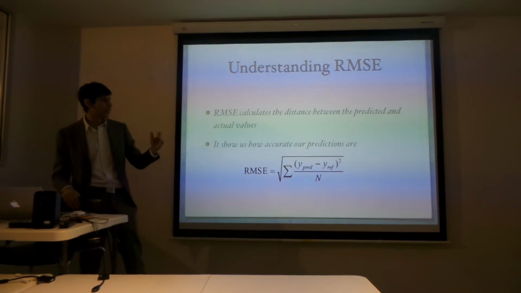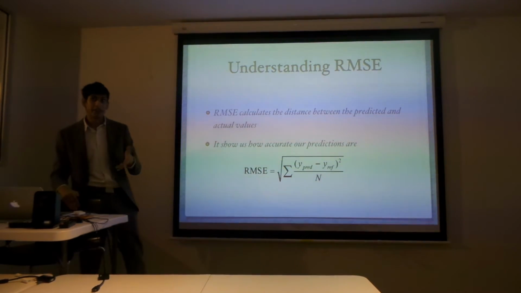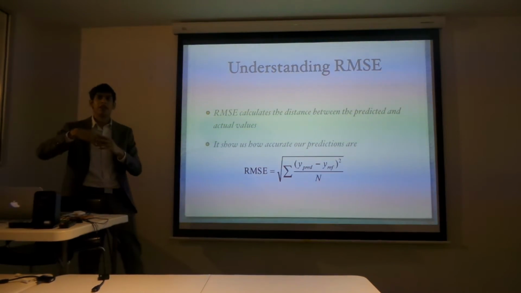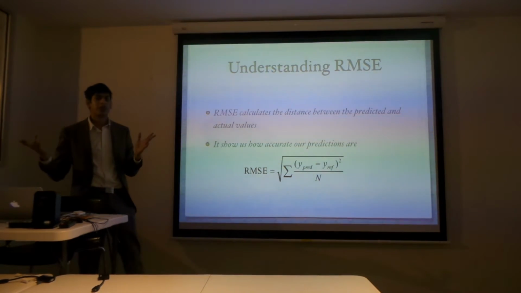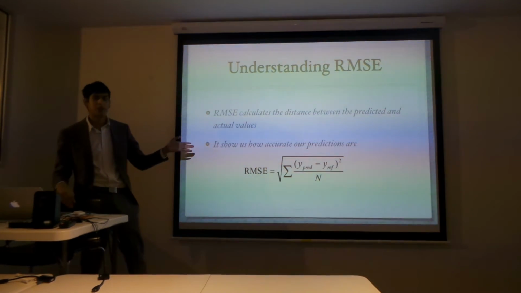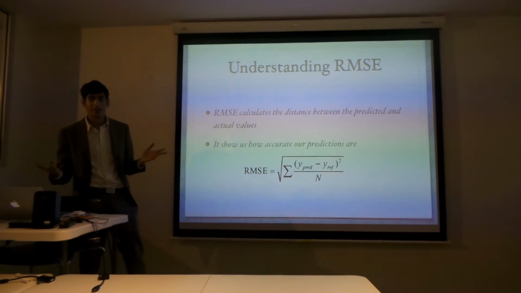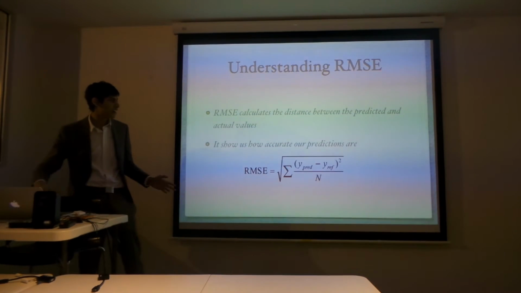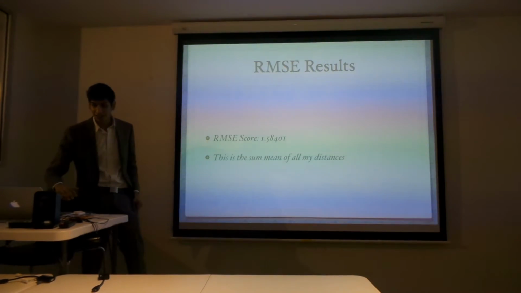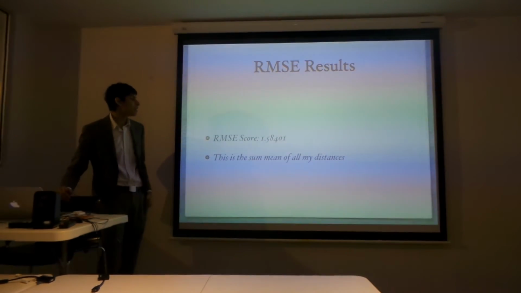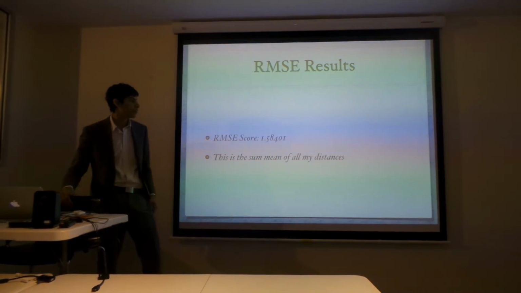So like if I have a rating system of 1 to 5, if I didn't root it, it would be more than that. So it could show ratings of 7 or 8. My mean squared error could be 7 or 8, which would make no sense because that's much higher than my rating system.